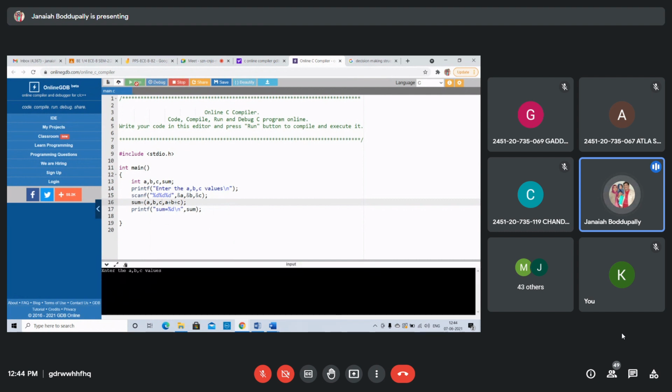Yes, enter the values. 4, 5, 8. You are giving the values from the keyboard. 4, 5, 8. What is the answer? Sum is 4 plus 5, 9 plus 8, 17. Sum equals 17. You can give the values from the keyboard, or you can directly use the comma operator and assign the values there. Otherwise, the comma operator.